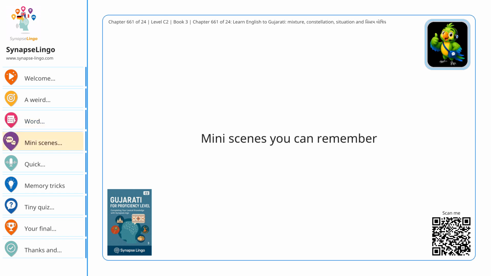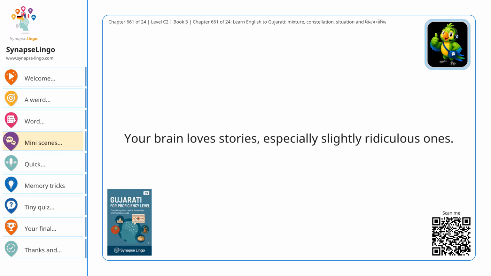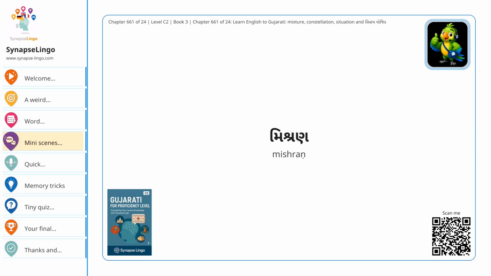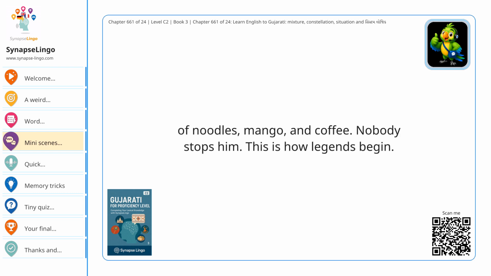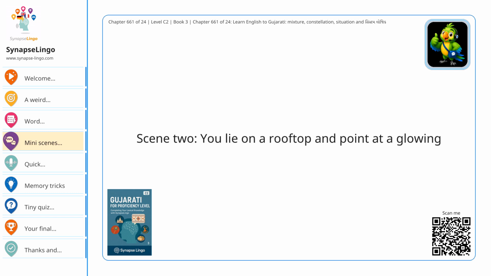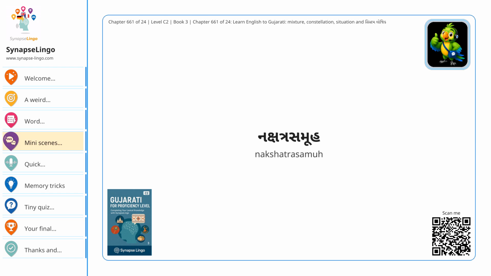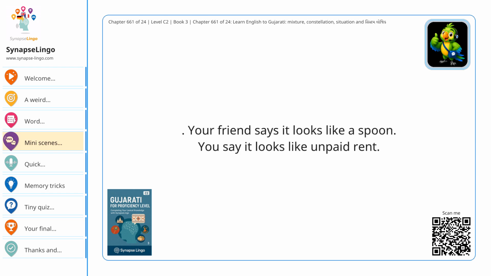Mini scenes you can remember. Let us glue the words to funny little scenes. Your brain loves stories, especially slightly ridiculous ones. Scene 1. A cook proudly serves a shocking मिश्रण of noodles, mango, and coffee. Nobody stops him. This is how legends begin. Scene 2. You lie on a rooftop and point at a glowing नक्षत्र समूह. Your friend says it looks like a spoon. You say it looks like unpaid rent.